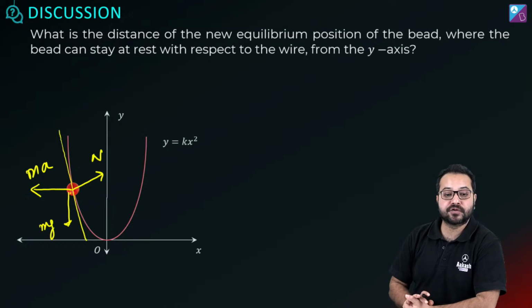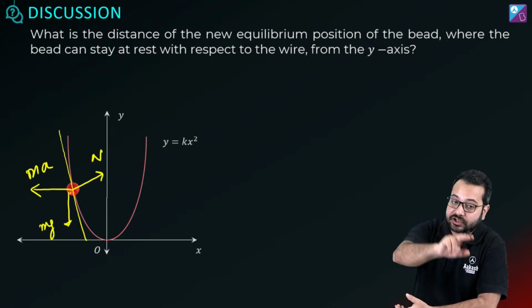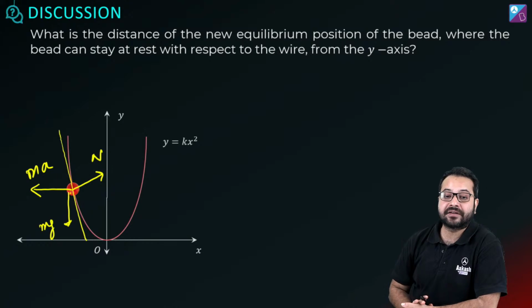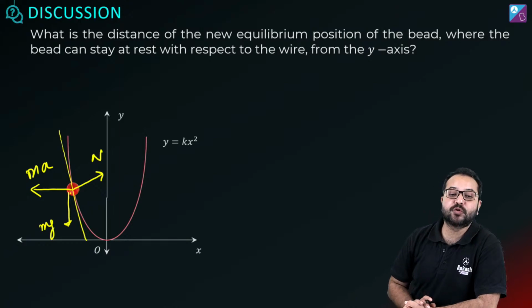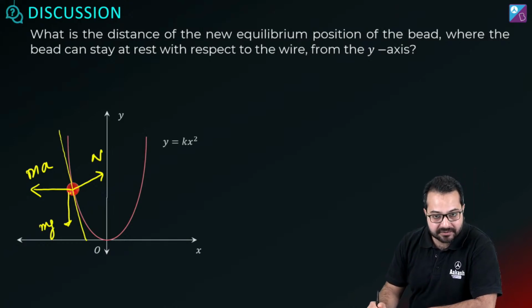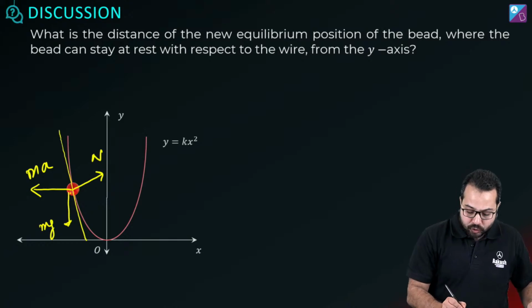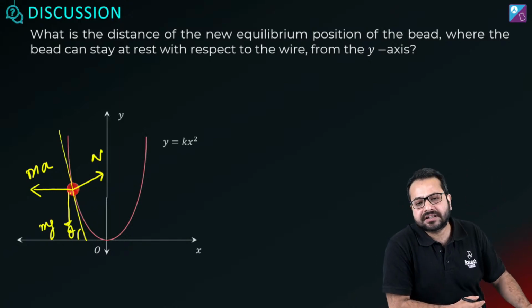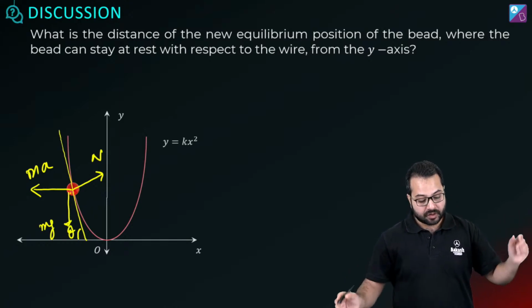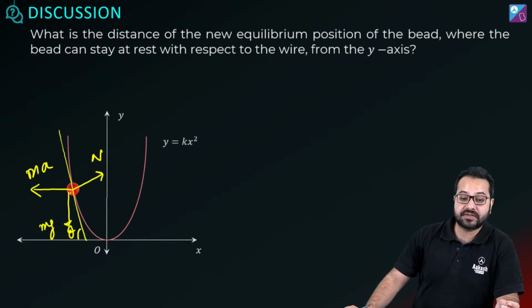Yes, the normal force is going to be perpendicular to the tangent, and Twinkle has given a very good hint that the slope of the curve will be equal to tan theta. Is that correct? Absolutely. So I'm taking this angle theta. What I'm doing is taking this angle theta, because we only care about the magnitude, so there's no need to take too much tension. Okay, so these are now all the forces, and in this frame, what do we know?